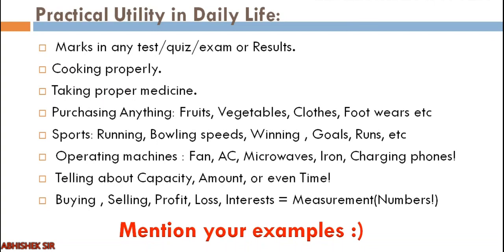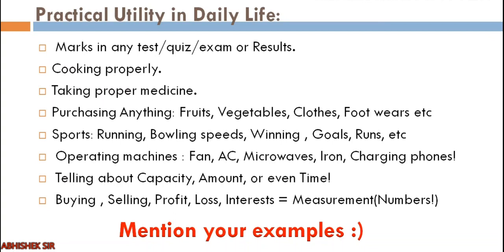If you go to purchase anything, whether it is fruits, vegetable, clothes, footwear, etc., you will need some kind of measurements. You won't say to the shopkeeper, give me vegetables, that's it. Even in sports, running, how is a world record set? It is only done because we are doing measurements. The bowling speed, right? That Brett Lee bowls at 161 kilometers per hour, right? That exactly is measurement. How do we come to know that Brett Lee is bowling very fast? By the measurement of the speed.